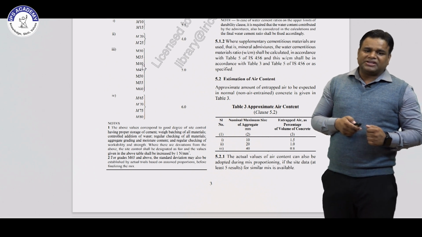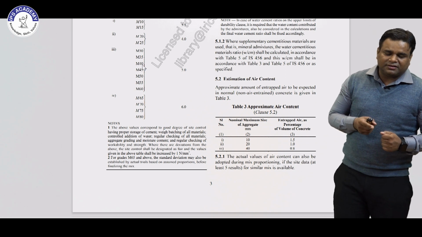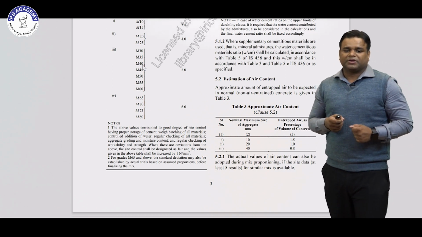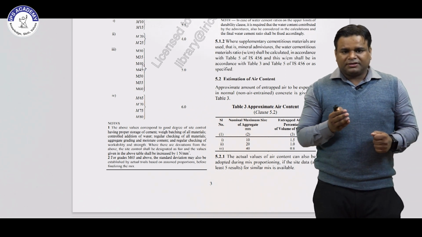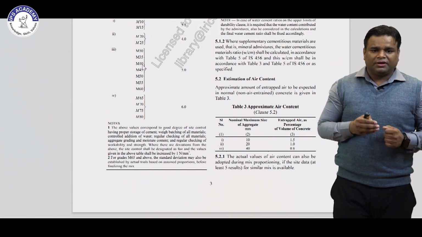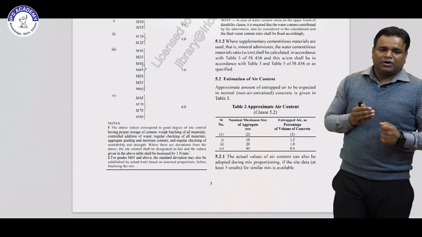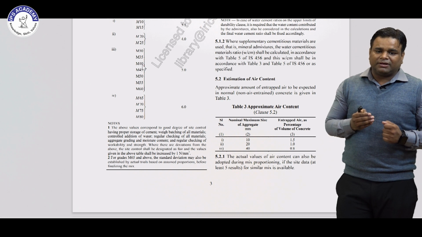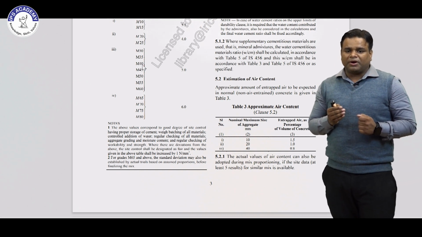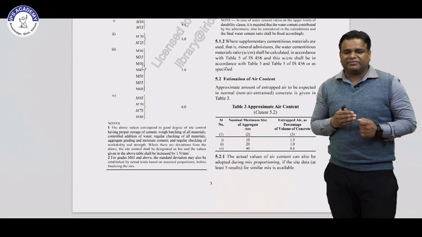Then 5.2 is estimation of air content. In the previous code, this estimation of air content is deleted, but in that code they have included the air content. So for maximum nominal size of aggregate of 10 mm, the entrapped air is 1.5, for 20 mm it is 1, and for 40 mm this is 0.8.